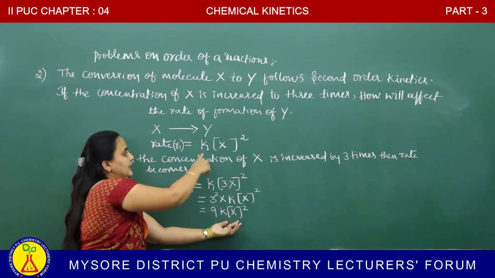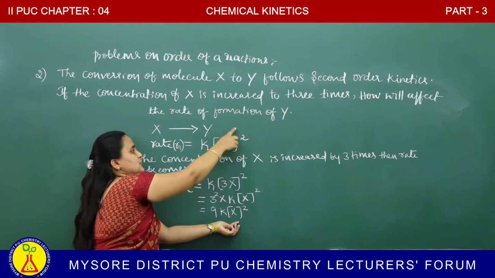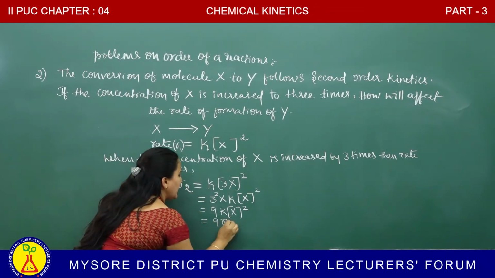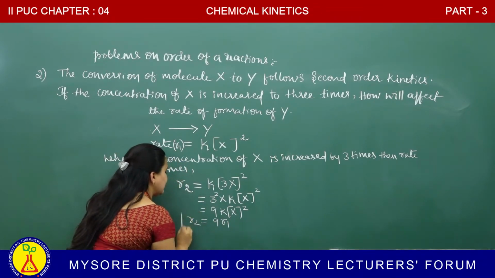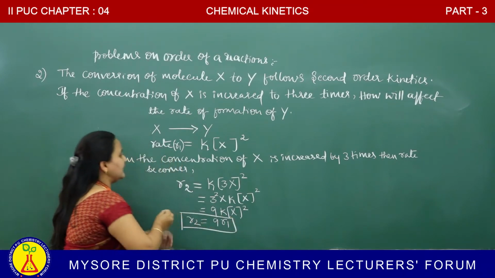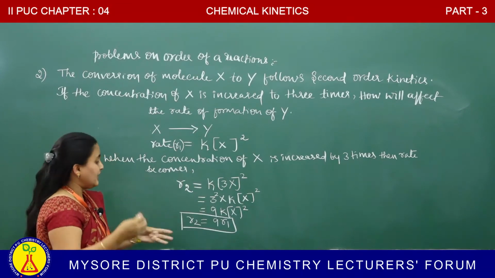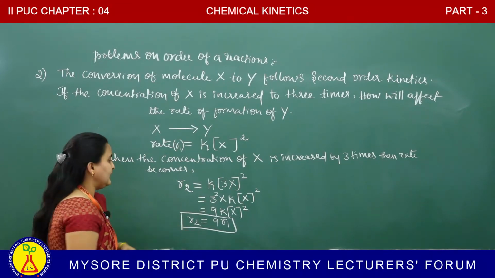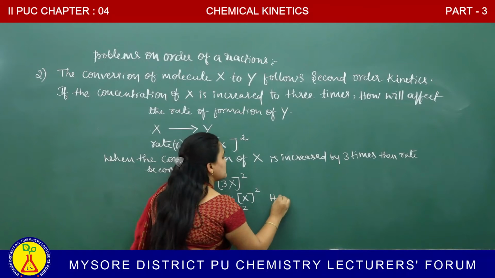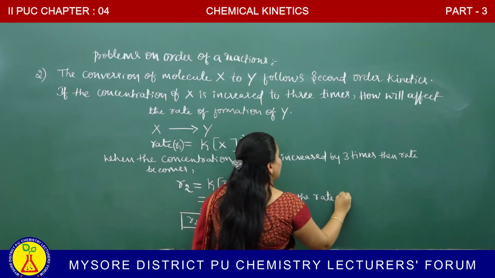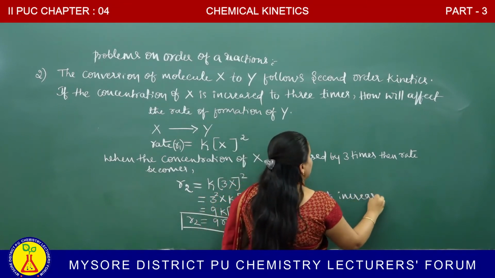Observe here, k molar concentration of X to the power of 2 means what? R1. Substitute that, 9 R1, which indicates that when the concentration of X is increased by 3 times, the rate is increased by 9 times. Hence the rate increases by 9 times.